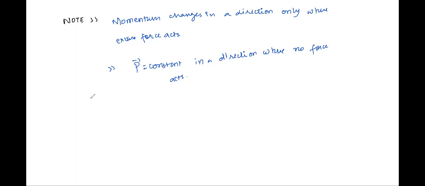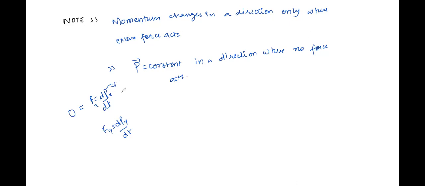This is very simple. Again, we know that F is equal to dP by dt. So let's say we are talking about two directions, Fx and Fy, and we have two momentums: one along the x direction, the other along the y direction. So you have to always keep in mind which direction momentum to conserve. Suppose the force along x direction is 0.